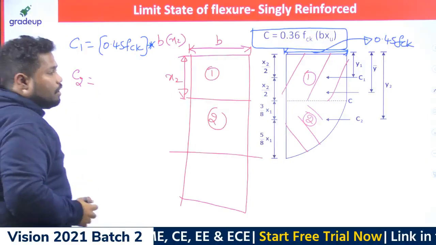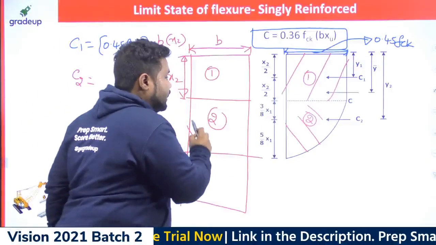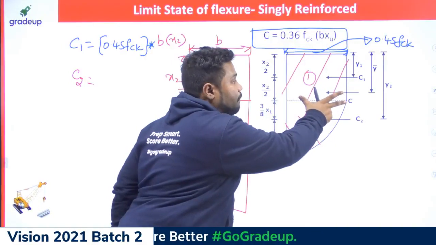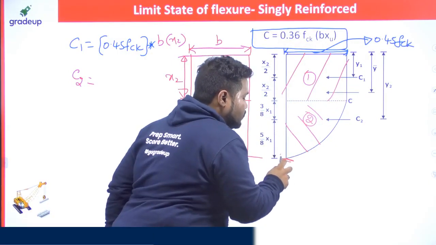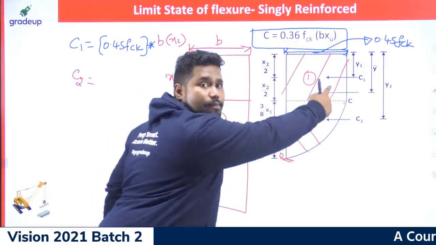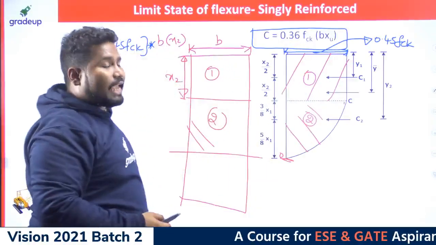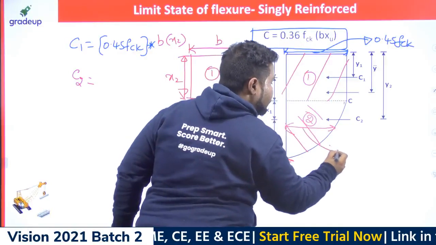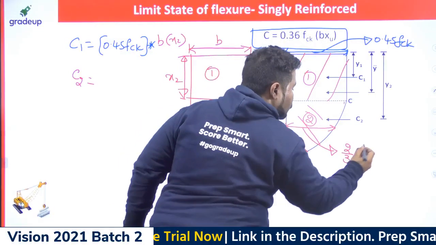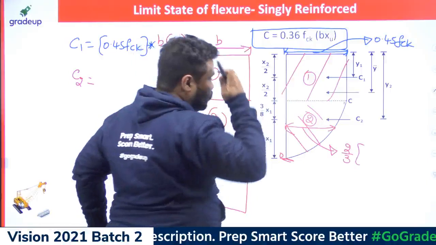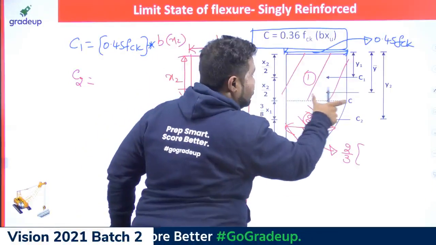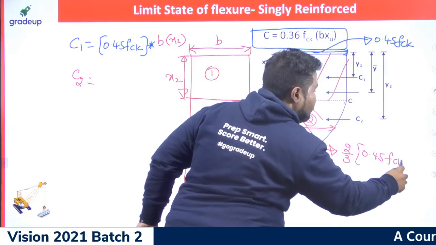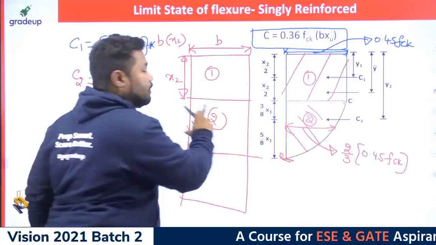Coming to C2, what is the average stress acting on the second area? If you see the variation of stress here, it ranges from 0.45 to 0, and the variation is parabolic, right? So what is the average stress here? For a parabola, we can consider the average stress as 2/3 of this width, 2/3 of this 0.45 fck. This is the average stress acting on this second area.